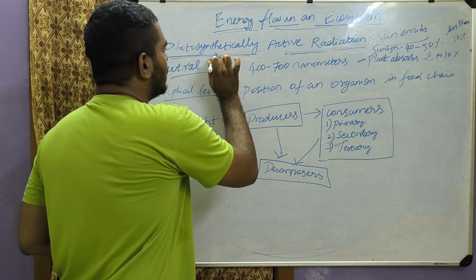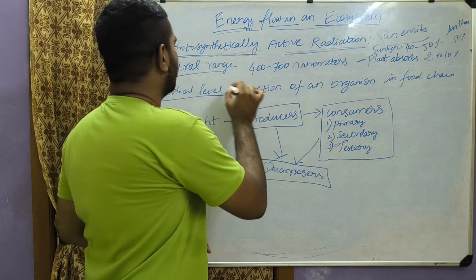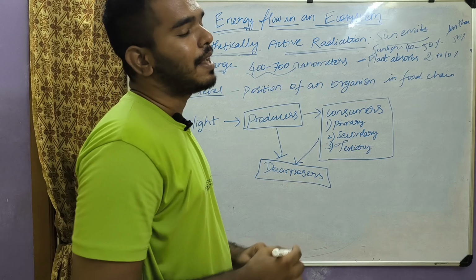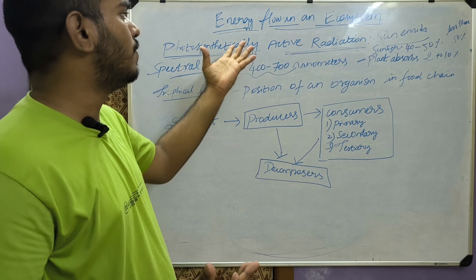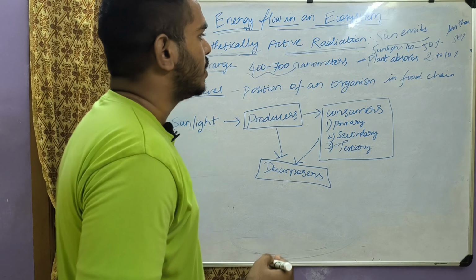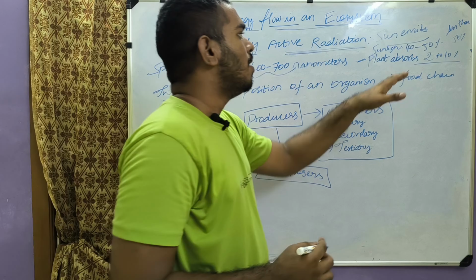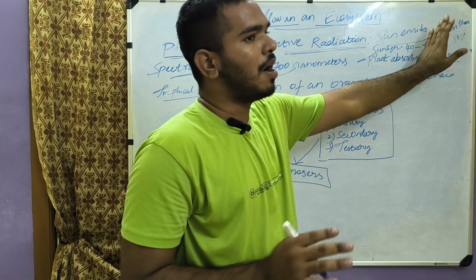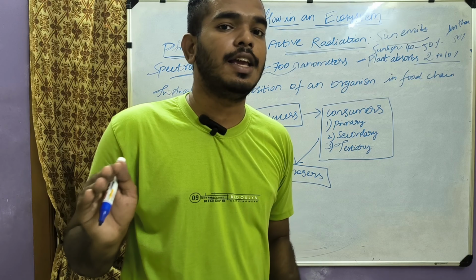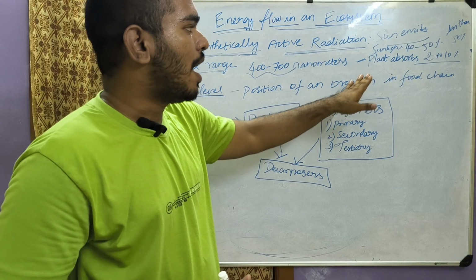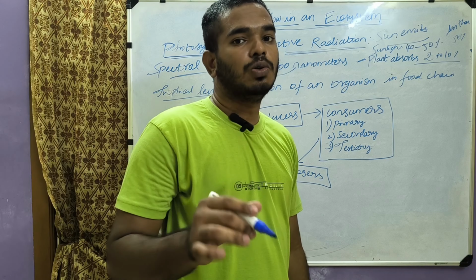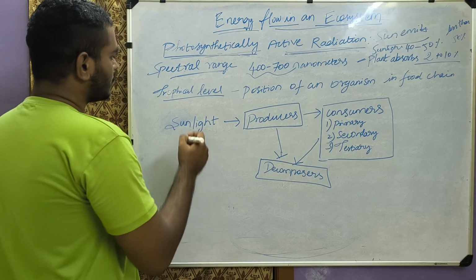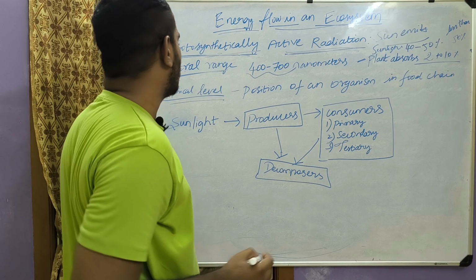Its spectral range is 400 to 700 nanometers, which is the wavelength range of photosynthetically active radiation. Plants absorb only 2 to 10 percent. There is around 40 to 50 percent photosynthetically active radiation in the sunlight, and from that, plants absorb only 2 to 10 percent, depending upon the plant, the area, and other factors.